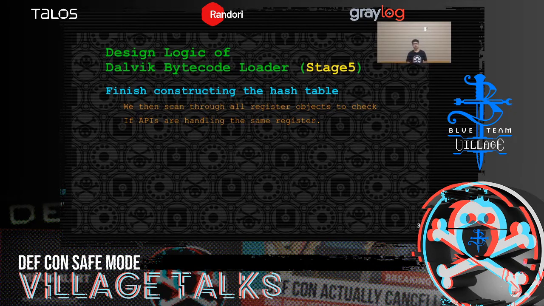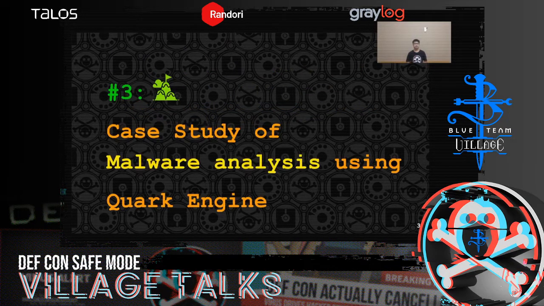So now let's see how to use Quark Engine to analyze the malware. Now let's get back to KunYu.